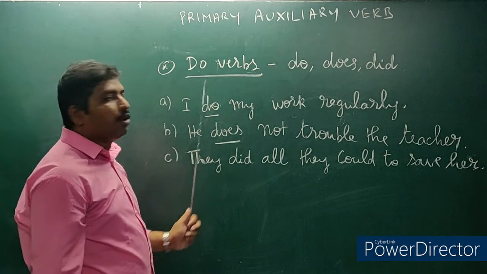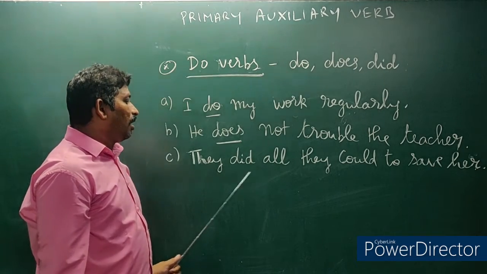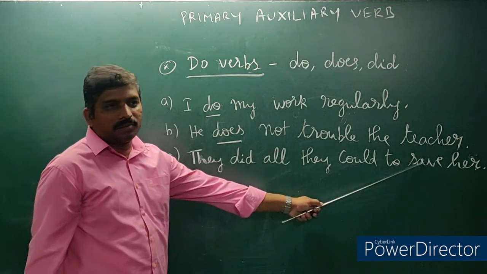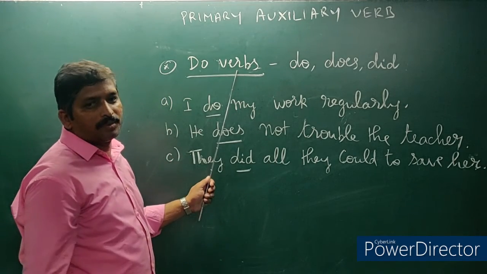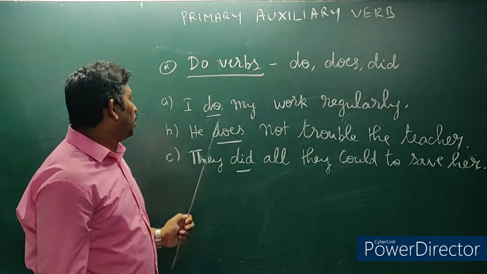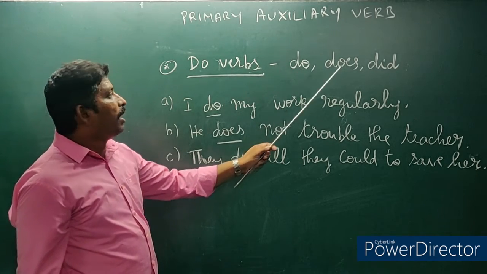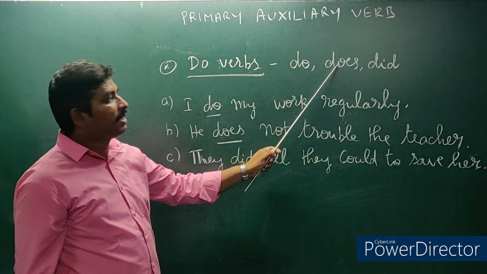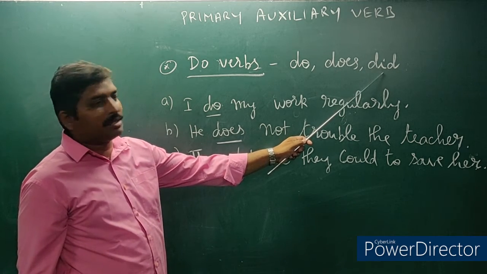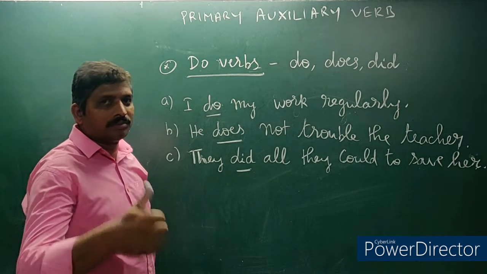Next one, they did all they could to save her. In the sentence, did is a do verb. Here, do verbs include do, does, did. Do and does are present tense. Did is a past tense. Do you understand? Okay.